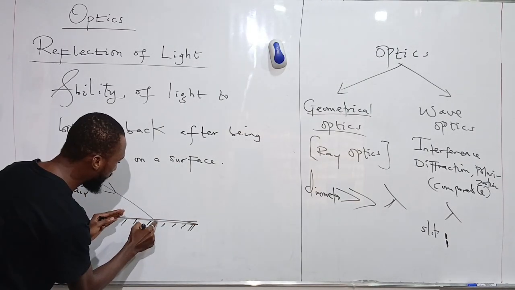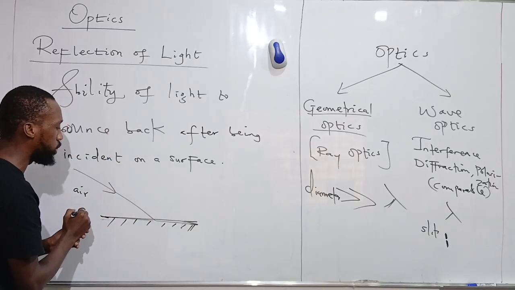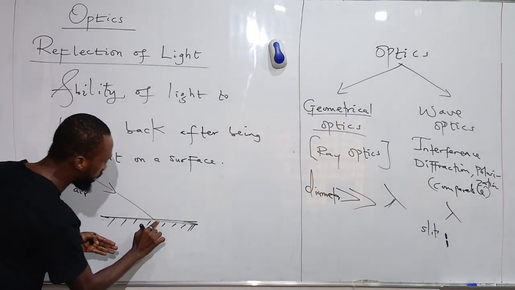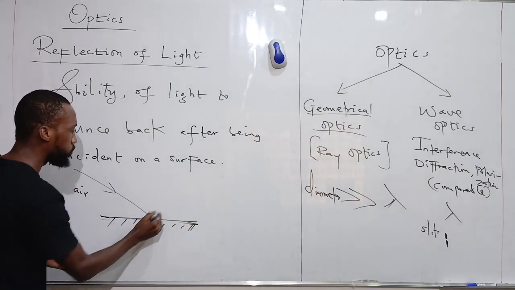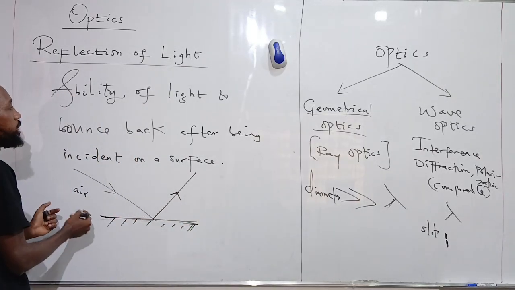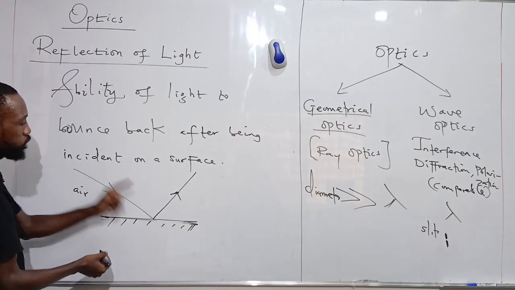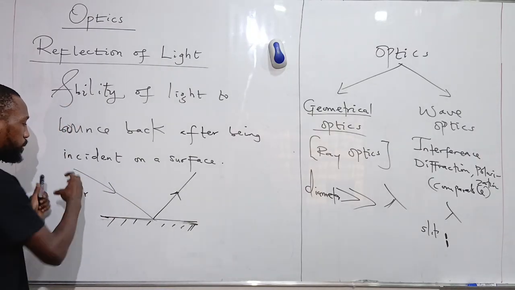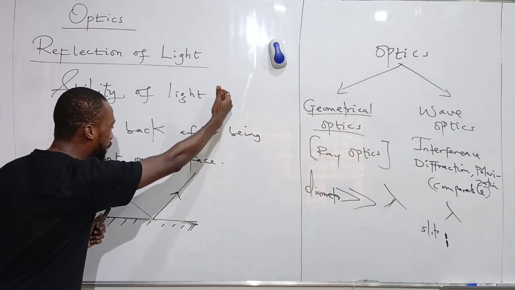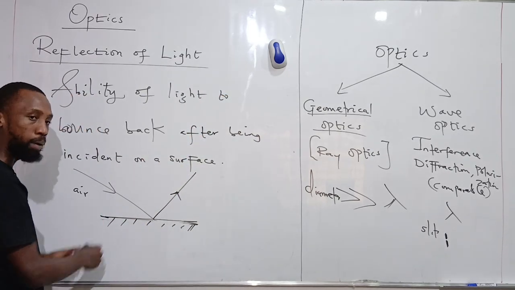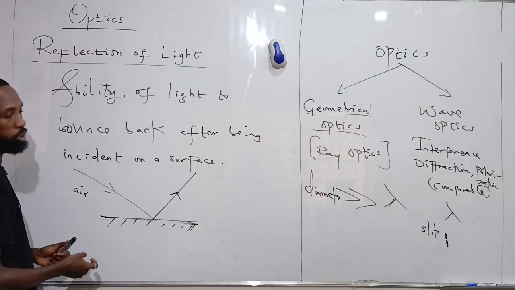When light strikes it, it is incident at this particular point and it bounces back into air. It did not enter into this particular medium. This ability or property of light to behave in this manner is what we call reflection. The ability of a light ray to bounce back after being incident on a surface or a barrier is what we call reflection of light.